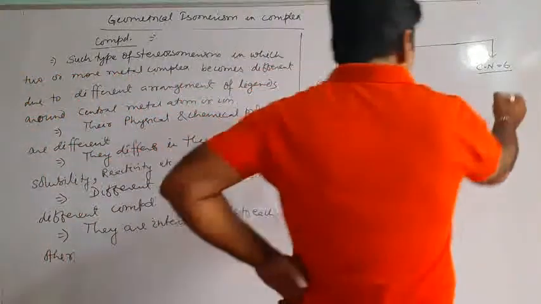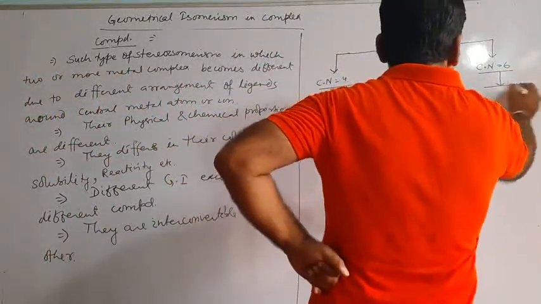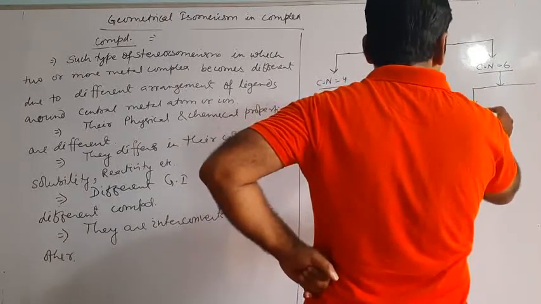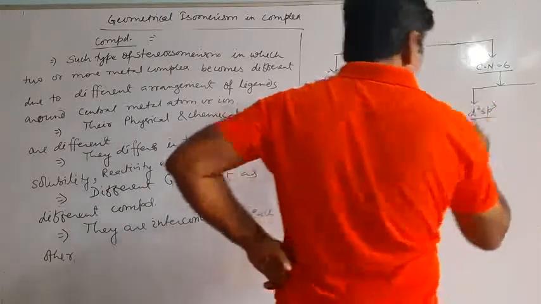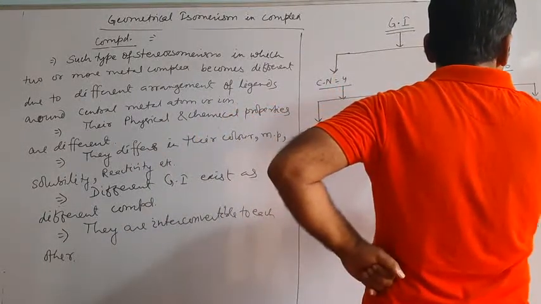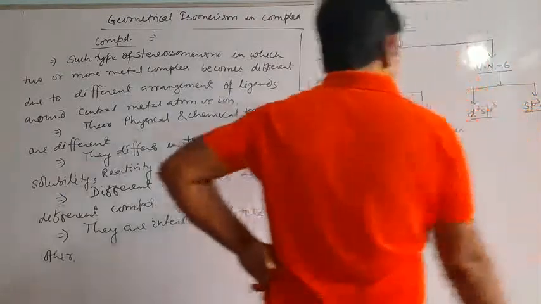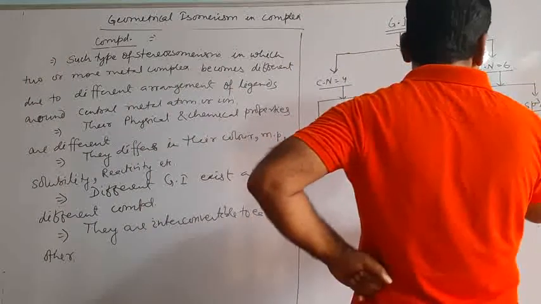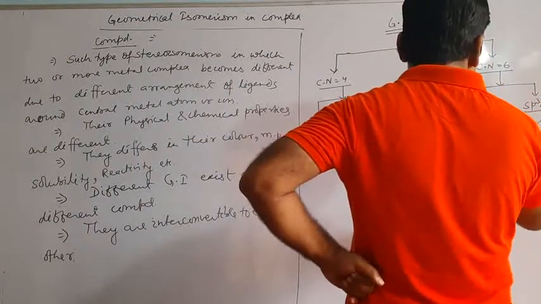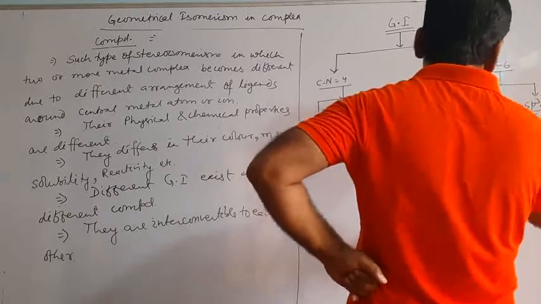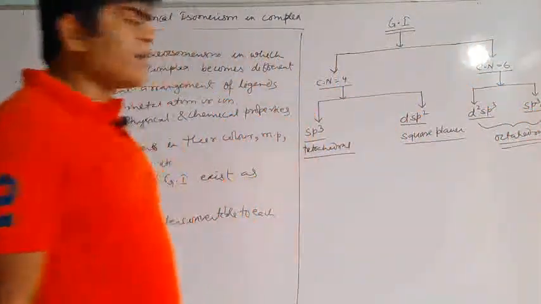With coordination number 6, we have two different types of hybridization: d2sp3 and sp3d2. With both d2sp3 as well as sp3d2, the geometry is octahedral.